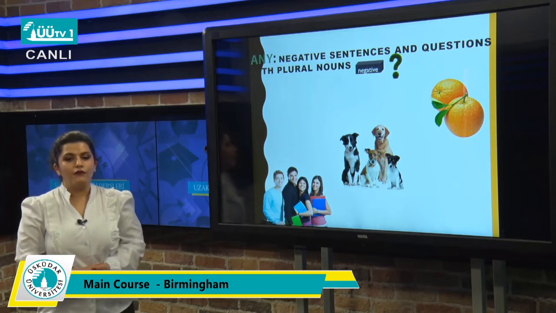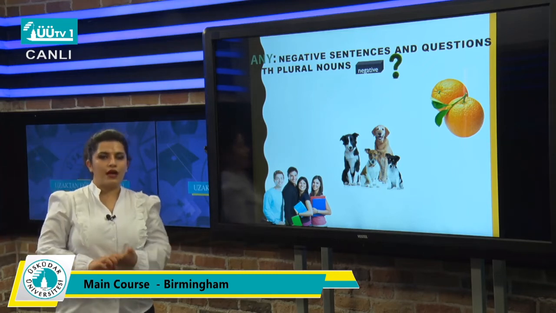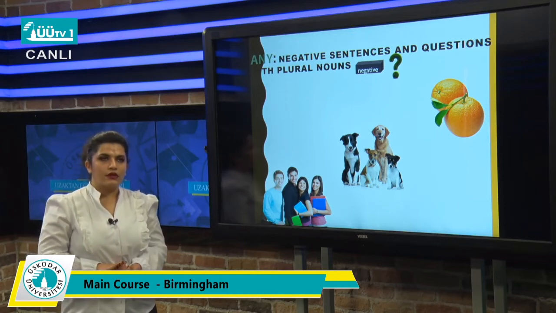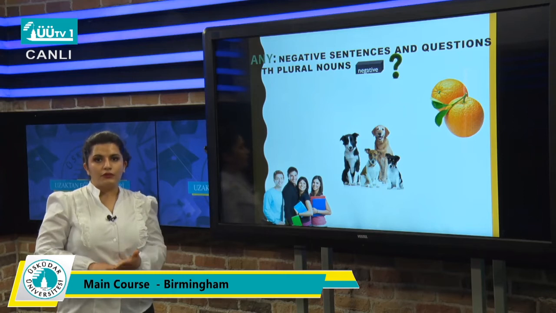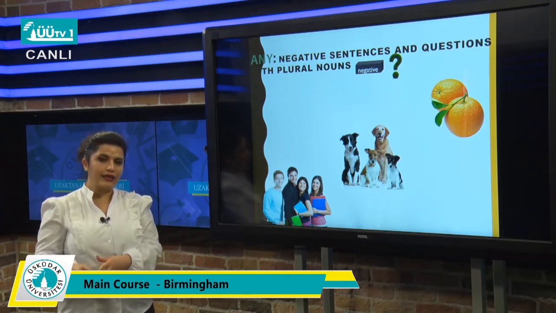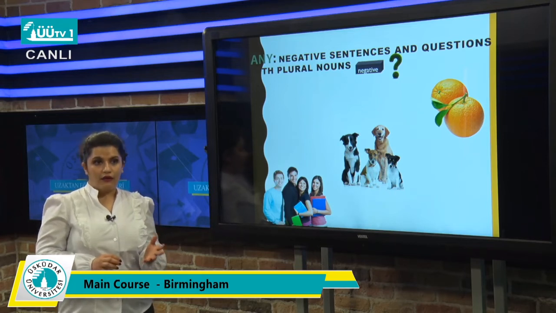Okay. How can we make negative sentences with uncountable nouns and countable nouns? You are wondering whether you can use any or some. For the question, can I use a and some, any?